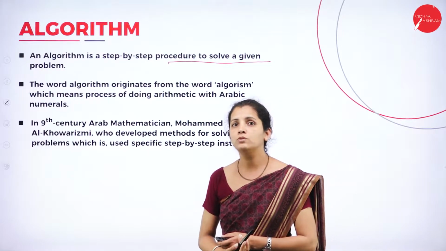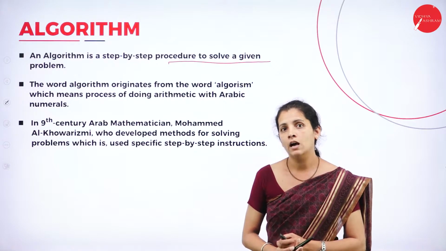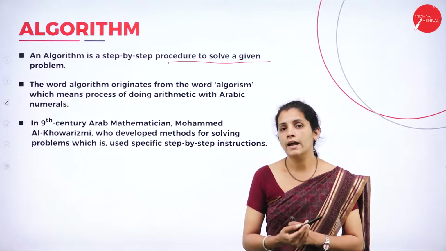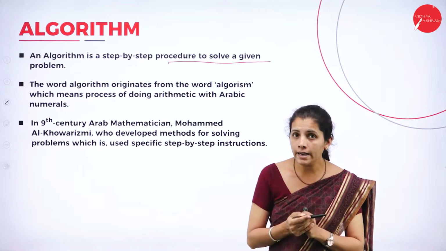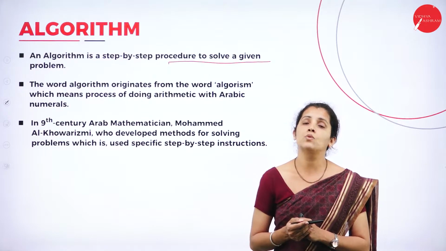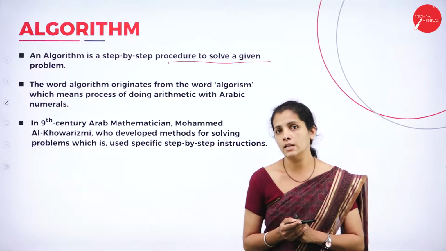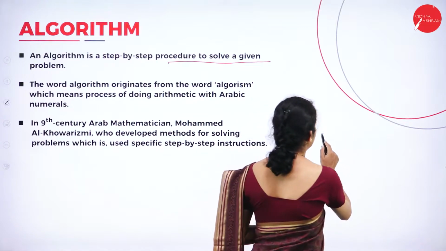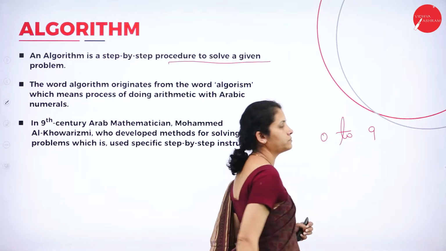Now, let me take a simple example: I want to design a calculator. To design a calculator, what are the things I require? I require numbers, that is digits 0 to 9.